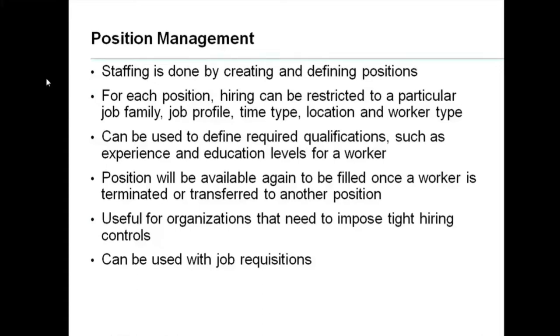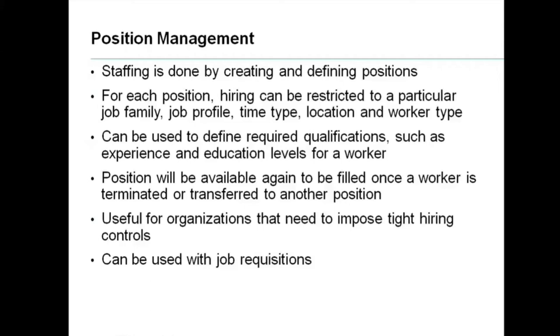But we should look at the point that for each position, hiring can be restricted to particular hiring restrictions. For each and every position, for the project engineer, separate hiring restrictions are given, and for the site engineer, separate hiring restrictions are given. They define it differently for each position, so the hiring restrictions will differ. Now the third point: it can be used to define required qualifications such as experience and education levels for a worker.